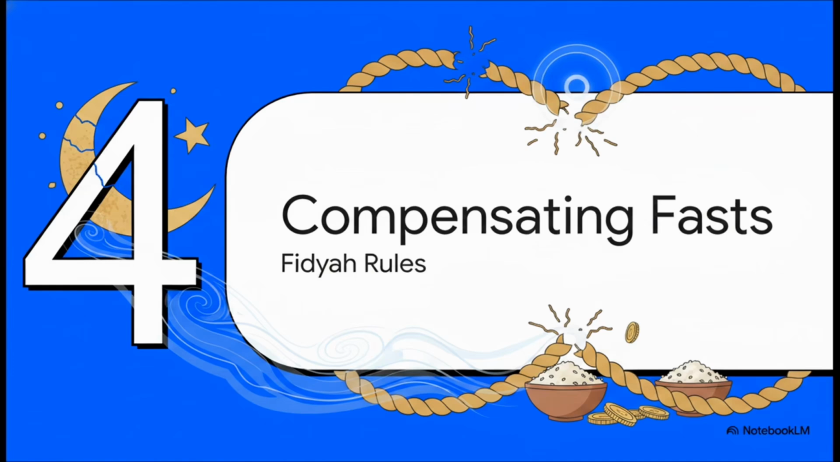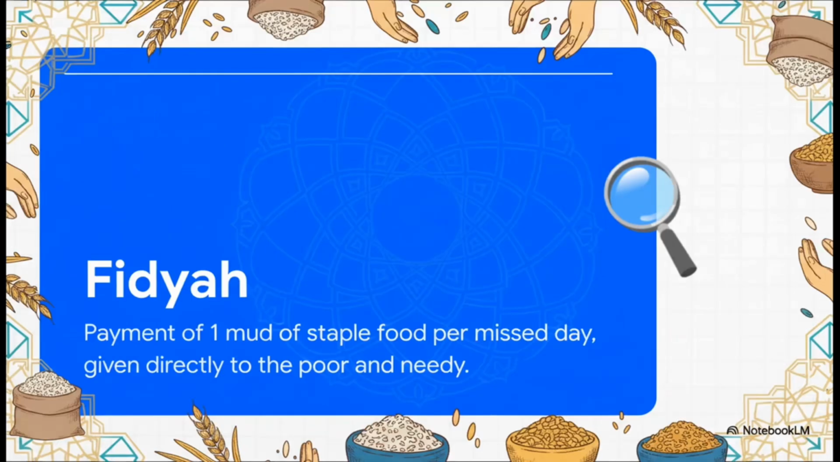Moving to Section 4, Fidyah, compensating missed fasts. The big question is, what happens when you just can't fast, or a fast is broken? This is where we look to Fidyah. It's a compensatory payment, a physical donation of a specific measure of staple food, like rice, used to basically make up for the missed day.